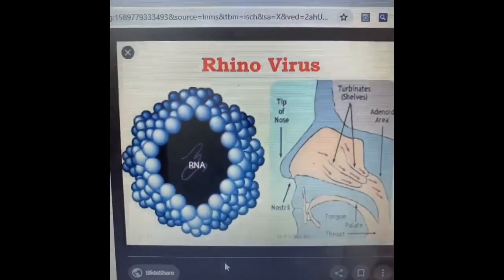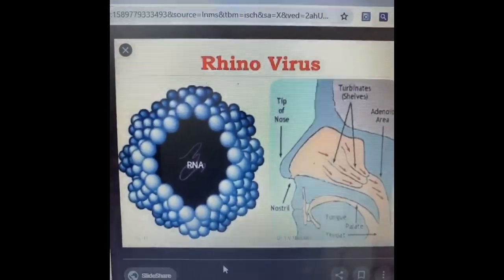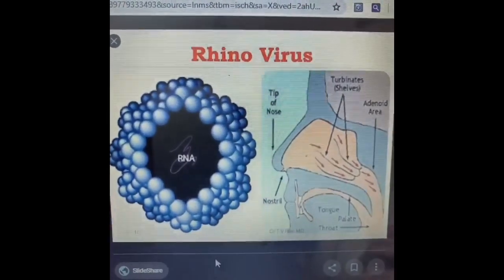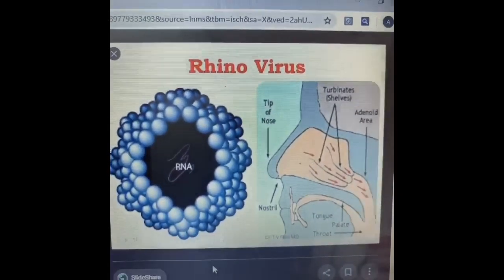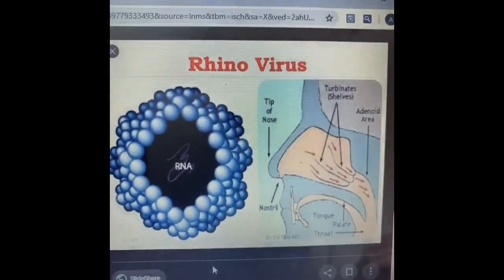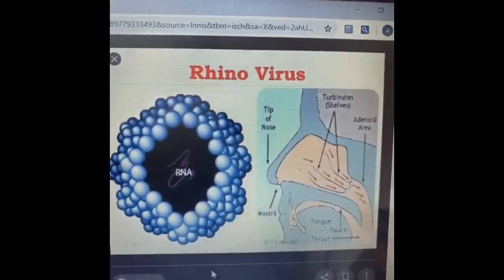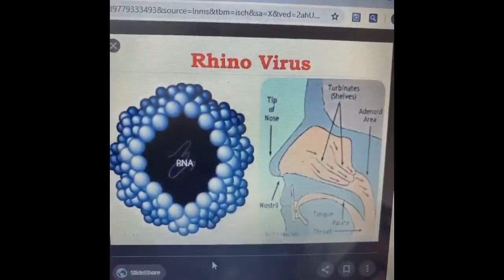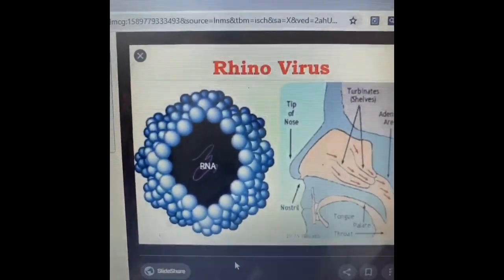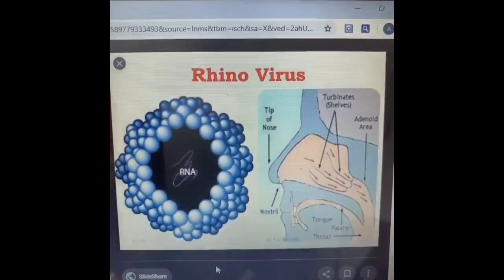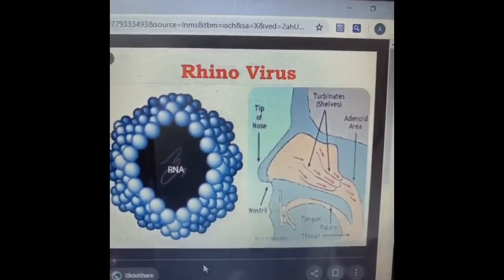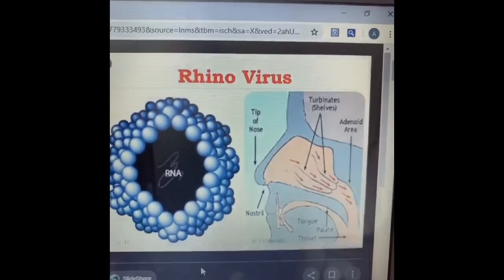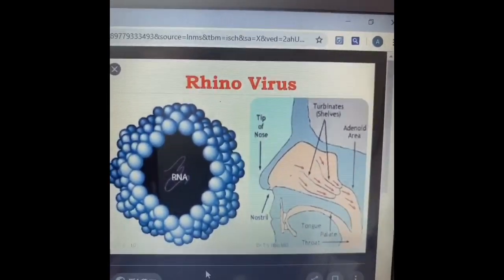Human rhinoviruses are the most common viral infective agents in humans, and they are the predominant cause of the common cold. This condition is known as rhinitis. Rhinovirus infection proliferates between 33 to 35 degrees Celsius, and this is the reason they primarily affect the nose and the nasal passage.